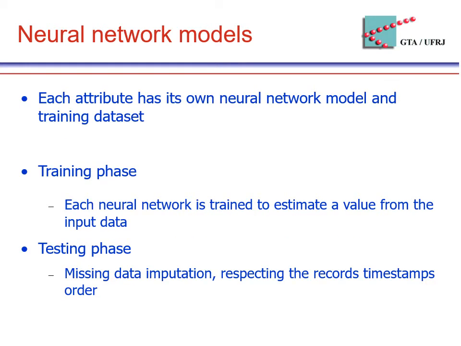So each attribute has its own neural network model and training dataset. In the training phase, each neural network is trained to estimate a value from the input data. In the test phase, missing data imputation occurs, respecting the records' timestamp order.